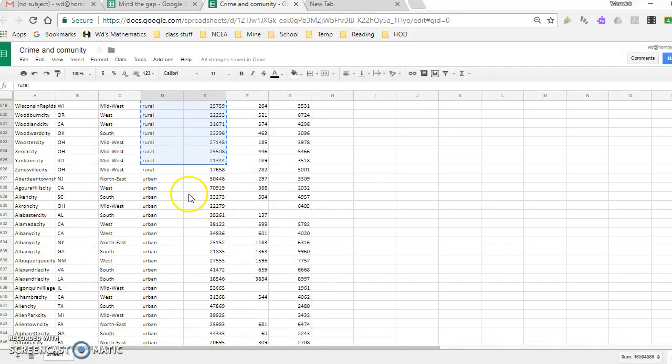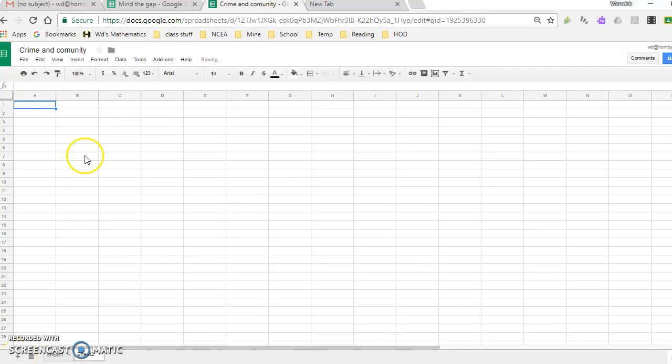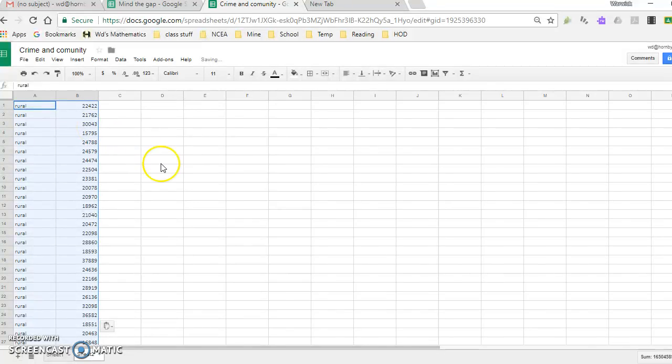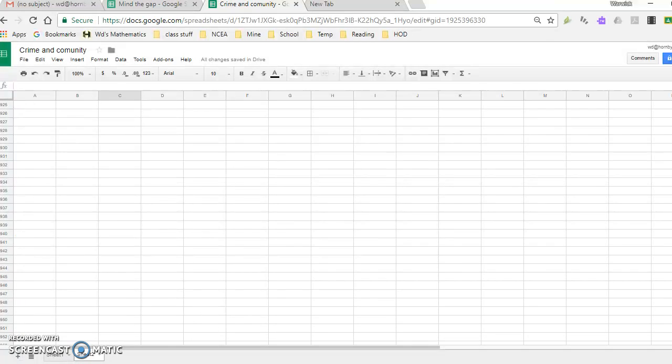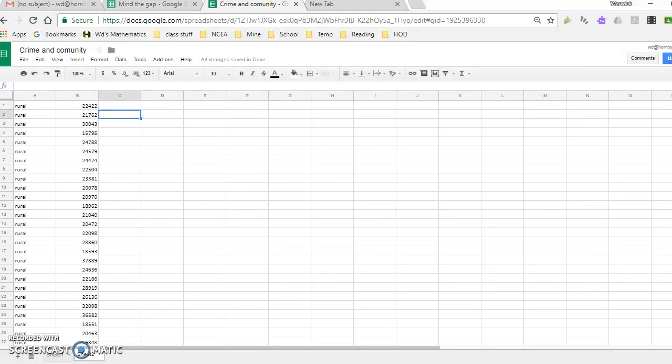I copy that across. I'm going to open up a new sheet, so down here, I'm going to add a sheet. And I'm just going to put this in the new sheet. I just did Control C to copy it and Control V, pasted it across. So this is all in a new sheet, and I've got rural only, and it's got the median income for all of them.